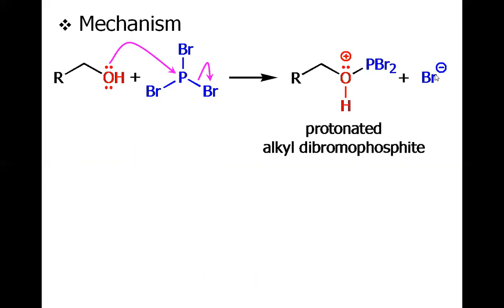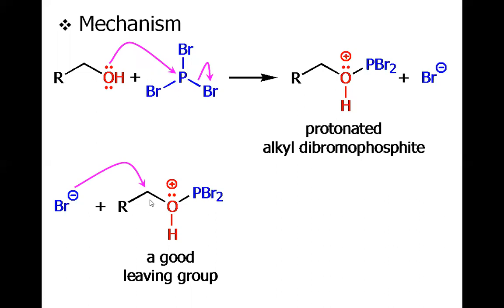And now this bromide that has just been released from this PBr3 will not sit at peace. Rather, it will attack this alpha carbon to give this alkyl halide. And remember, this bromide could not have attacked this carbon and displaced the hydroxide, because hydroxide is a poor leaving group. However, now this hydroxide has become a good leaving group when attached to the phosphorus.